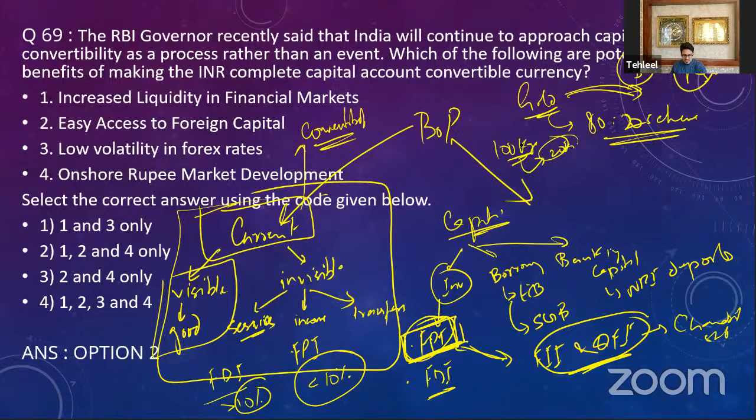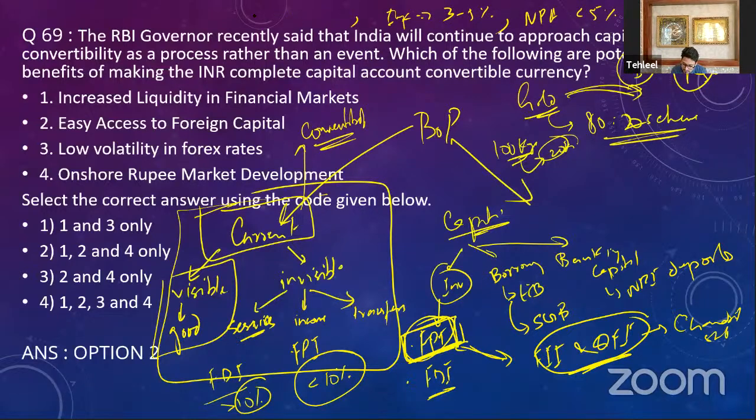Why? Because India needs to have some important aspects in place before we allow capital account convertibility. So it's not an event that is out of nowhere. The RBI governor will not come in and say that we are from now on starting capital account convertibility. No, it's a continuous process. There are conditions for that. We need to have an inflation rate of between 3 to 5%. We need to have NPA of less than 5%.